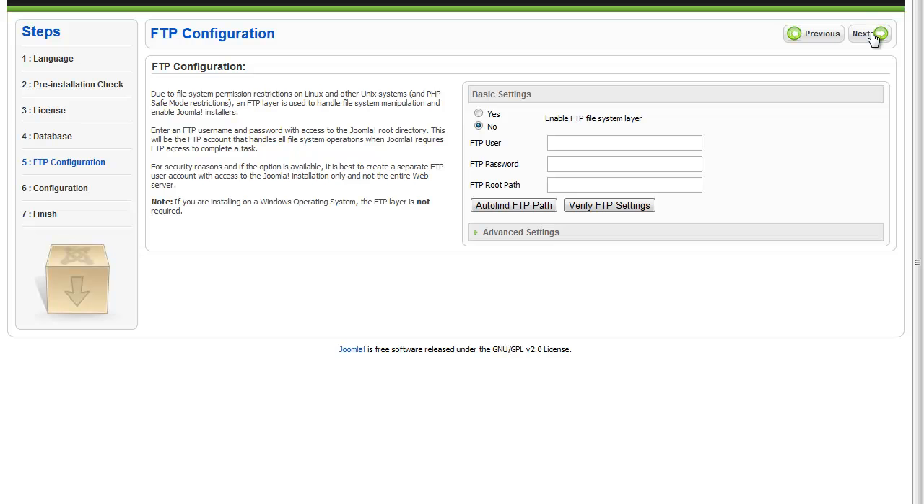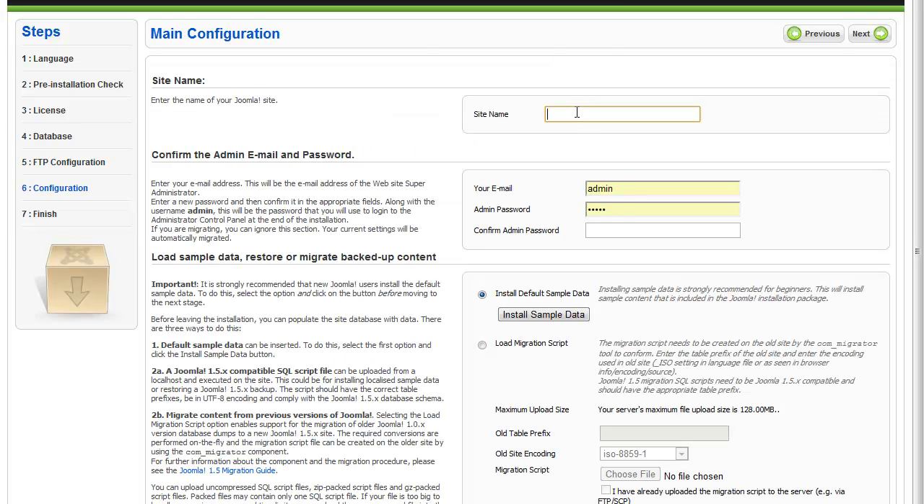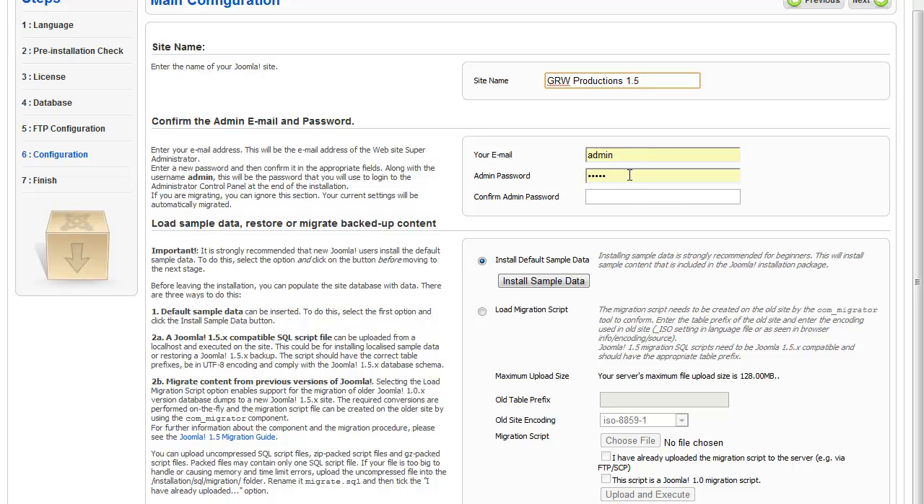So let's just go through this. I don't want to enable FTP. Site name. So specify email. This is not even an email. Oh. Specify admin password. Confirmation of an admin password, and let's click next.